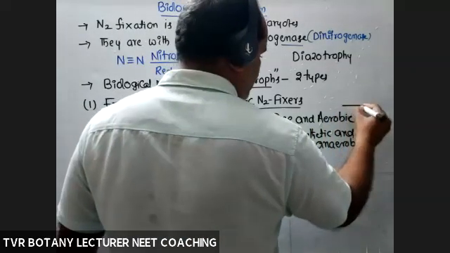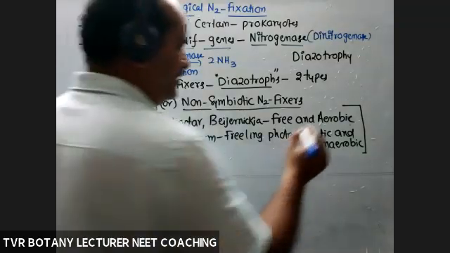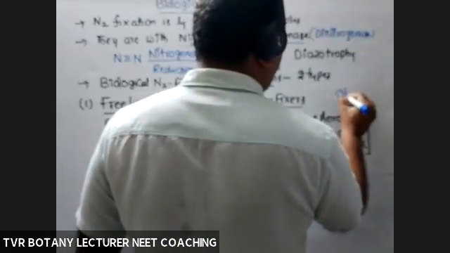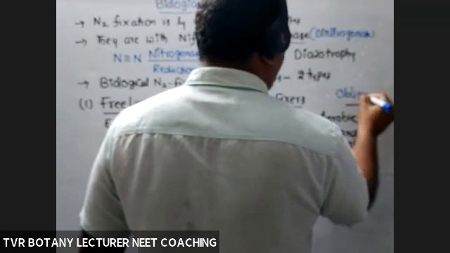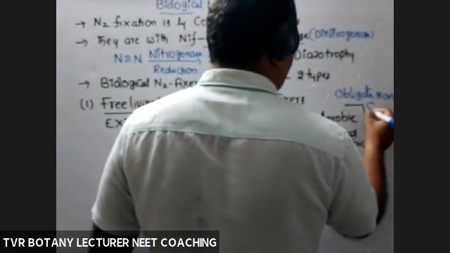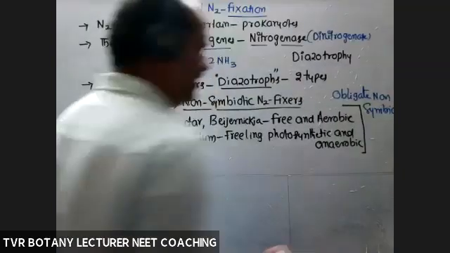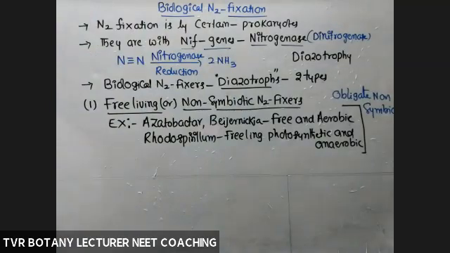So these are examples. Azospirillum also. These are obligate non-symbiotic N2 fixers. Only non-symbiotically are they able to fix. There is no symbiosis, and symbiosis is not required for these bacteria to perform nitrogen fixation.